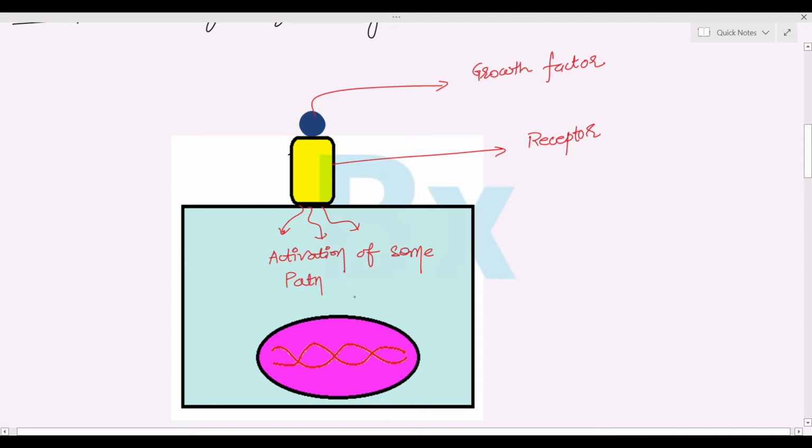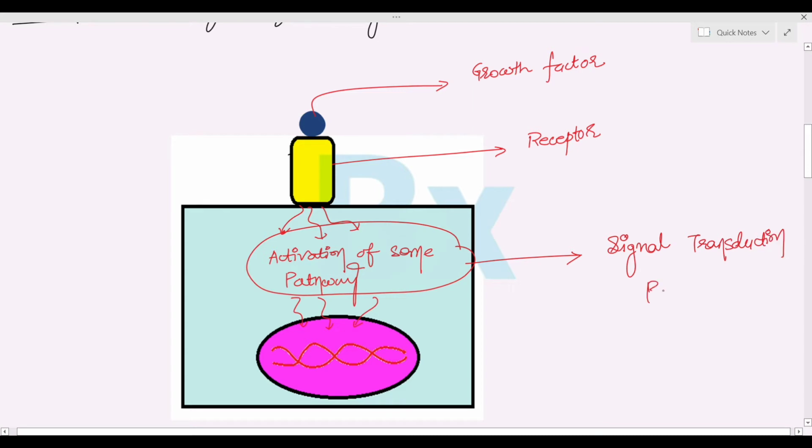Because of this activation, these activated proteins will go into the nucleus. This activation of a pathway is known as the signal transduction pathway. After the signal transduction pathway, molecules and proteins enter into the nucleus. After entering the nucleus, these are the nuclear regulatory proteins.